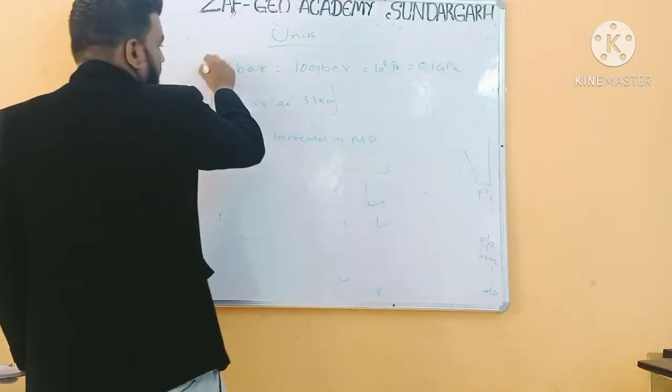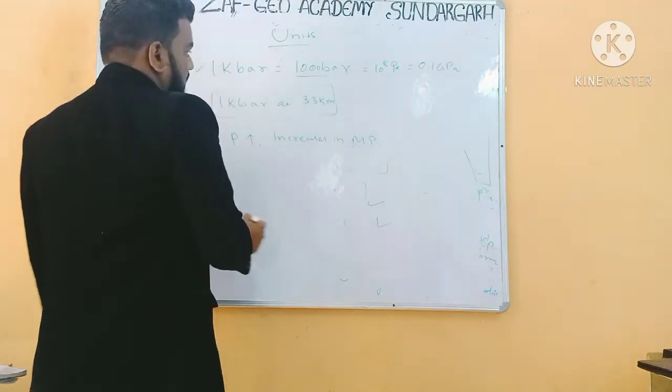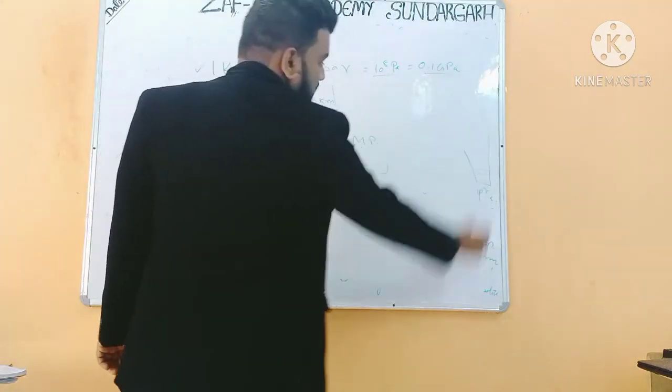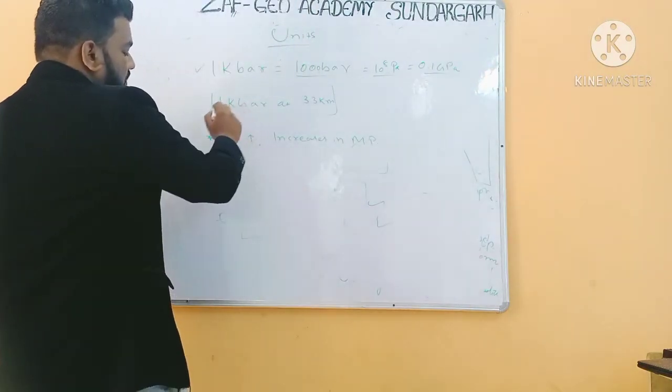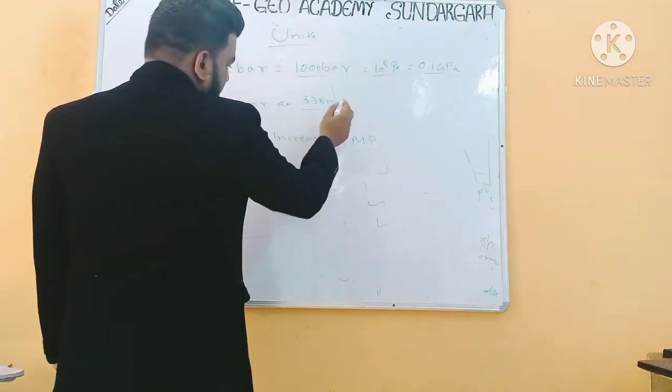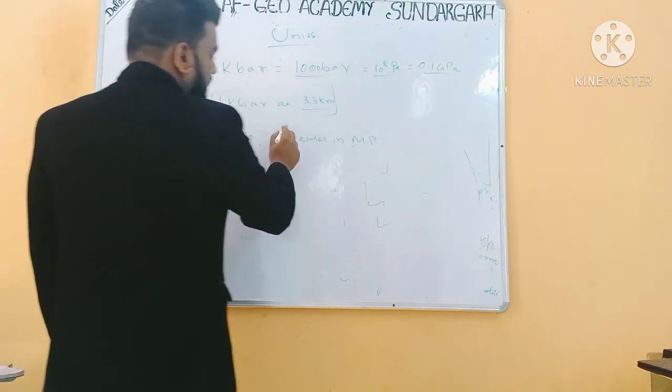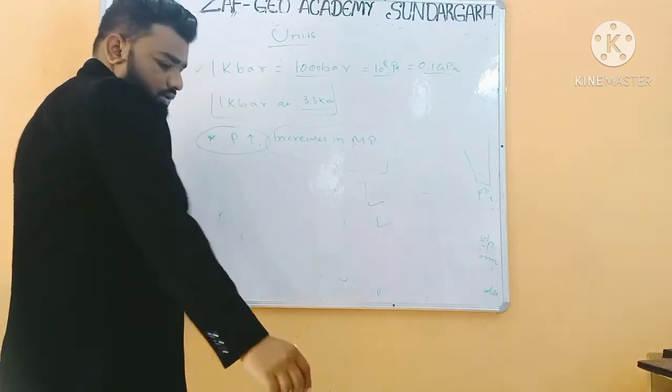Now 1 kilobar is equal to 1000 bar, but 1000 bar is equal to 10 to the power 8 Pascal. 10 to the power 8 Pascal is equal to 0.1 gigapascal. Now 1 kilobar is at 3.3 kilometer depth. On increasing the pressure, the melting point of the material also increases.